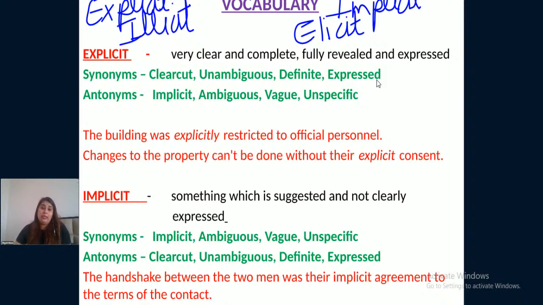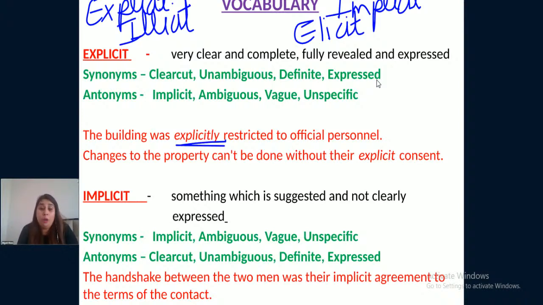Now, let us consider some sentences in which this word is used. The building was explicitly restricted to official personnel. So it has been clearly mentioned about the building that no official personnel is allowed to enter into the building. Explicitly, clear cut, restricted, very clearly, right?